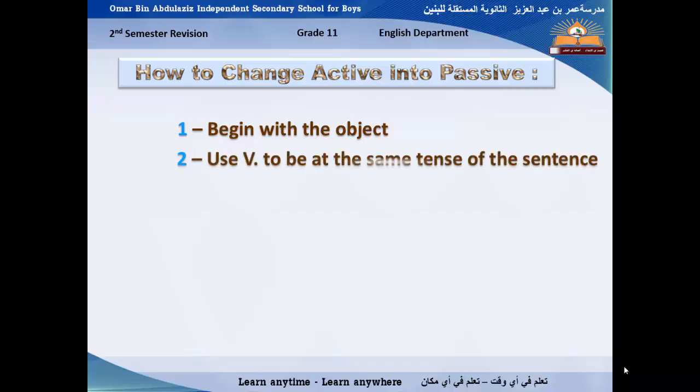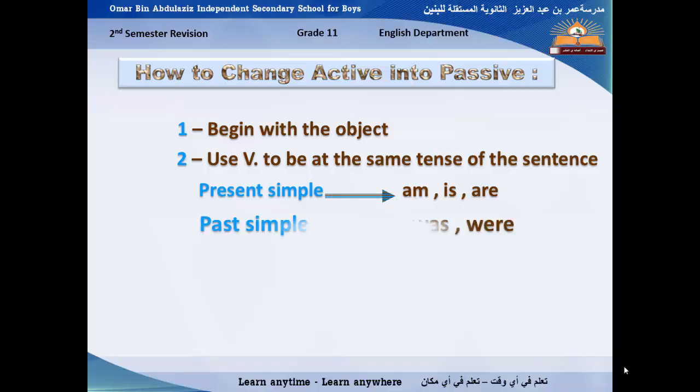Number 2, use verb to be at the same tense of the sentence. Example, if the tense is present simple tense, you should use am, is, or are. If the tense is past simple tense, you should use was or were.